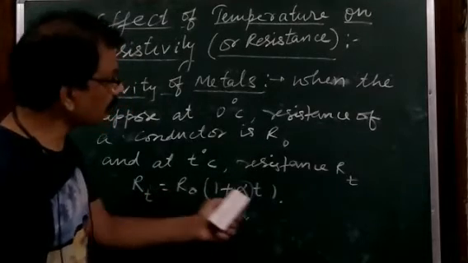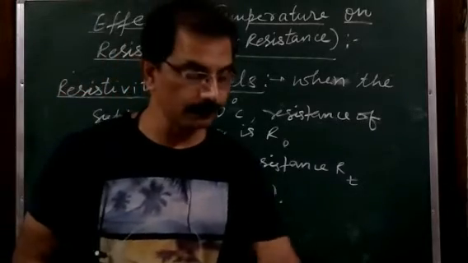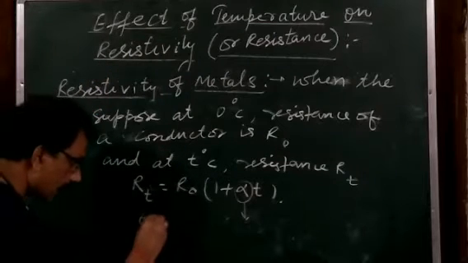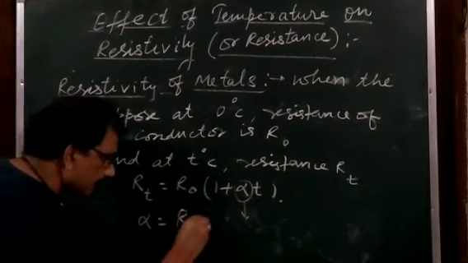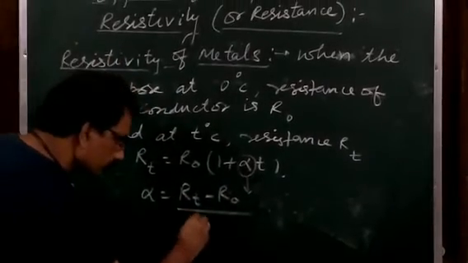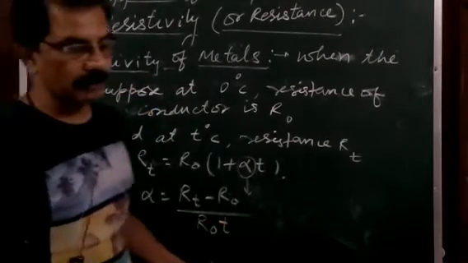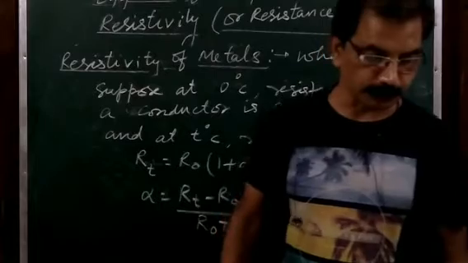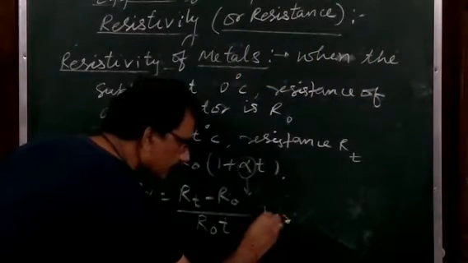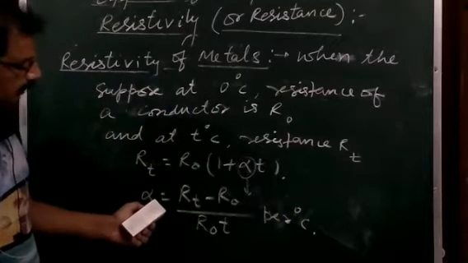And from here, when you solve for alpha, you can say alpha is equal to RT minus R0 upon R0 T. In this way you can find the value of alpha, the temperature coefficient of resistance, and its unit is per degree centigrade.